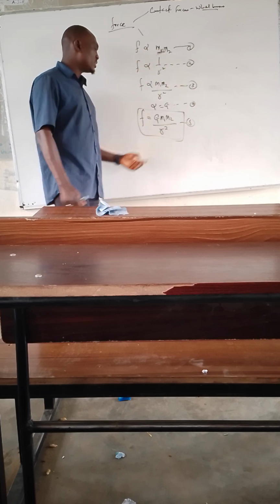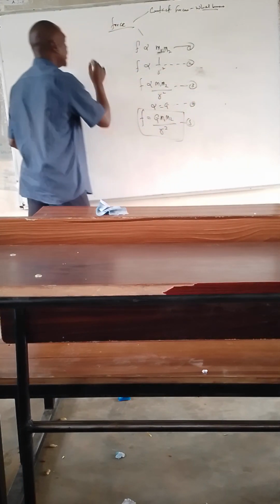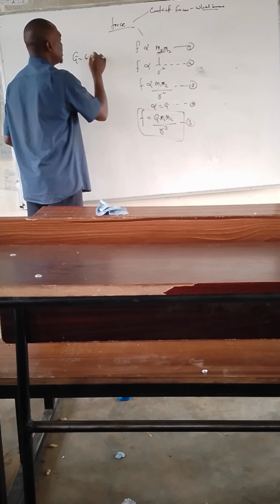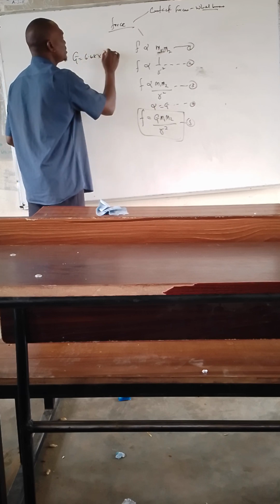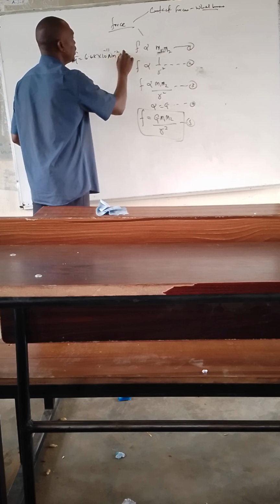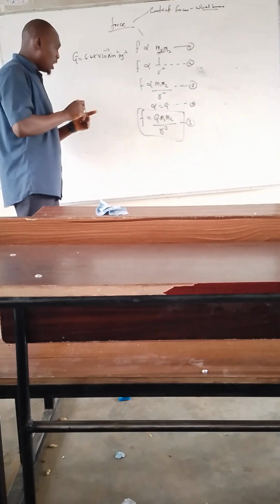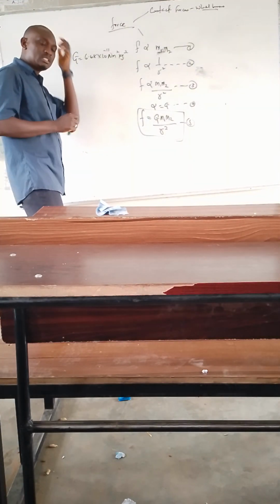The gravitational constant is 6.67 times 10 to the power minus 11 Newton meter squared per kilogram squared. This is the SI unit of the gravitational constant.